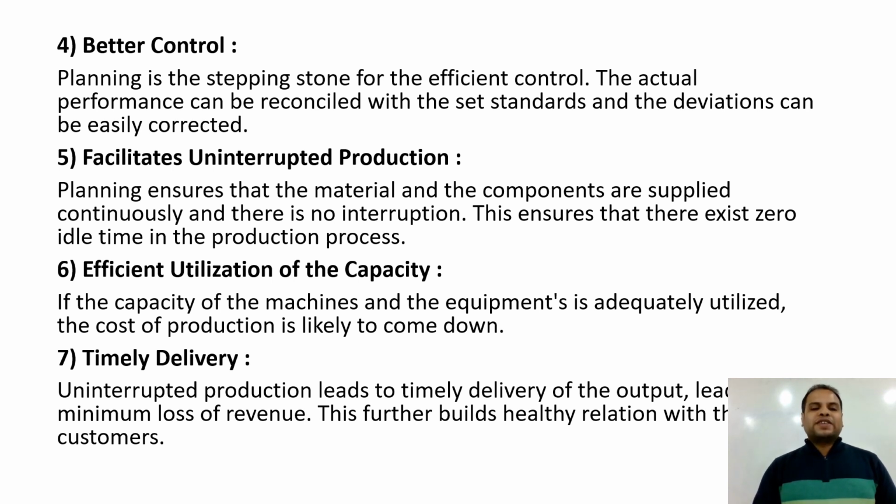Now coming to the next objective, that is timely delivery. Uninterrupted production leads to timely delivery of the output. It means there is no chance of losing revenue. If you are delivering the quantity on time, then you will satisfy the customer, and you can make a healthy relation with the customer also.